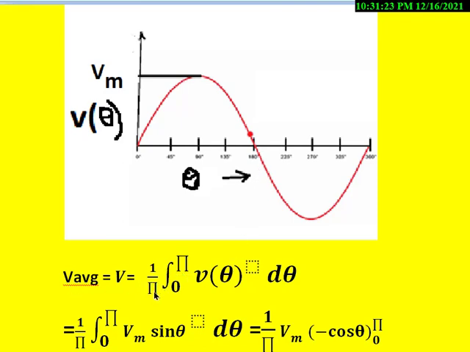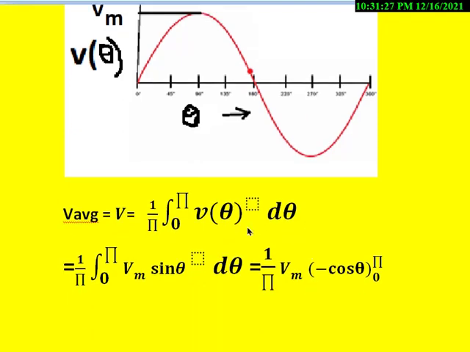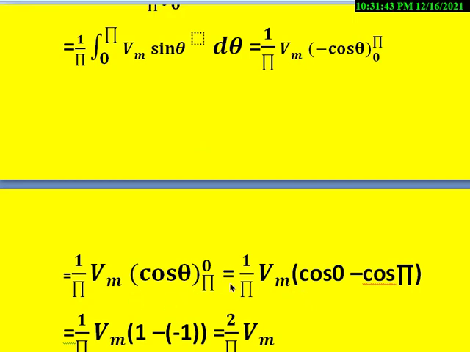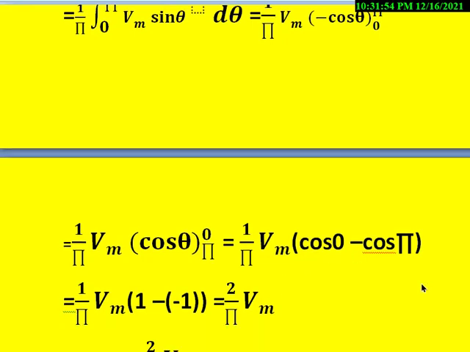That is equal to 1 by pi integral 0 to pi V of theta d theta. And we know V of theta is Vm sin theta. Once we integrate it, we get minus cos theta from 0 to pi, times Vm by pi. Then we get Vm by pi cos theta from 0 to pi, changing the limits to absorb this negative sign. Once we simplify that, we get Vm by pi into cos 0 minus cos pi.